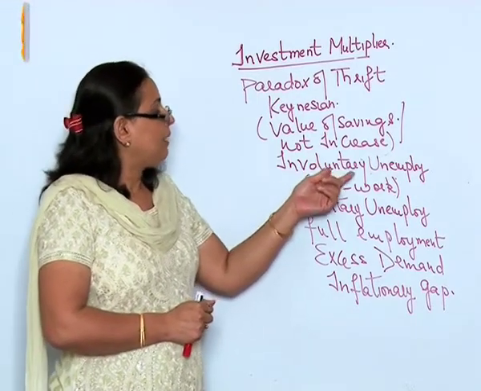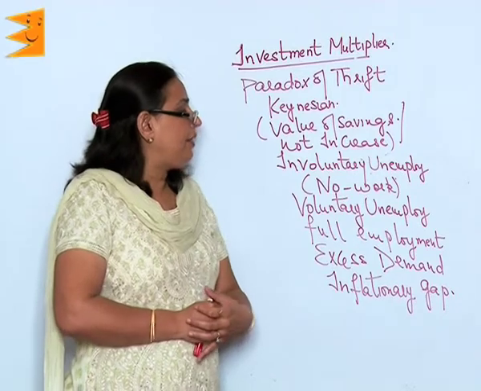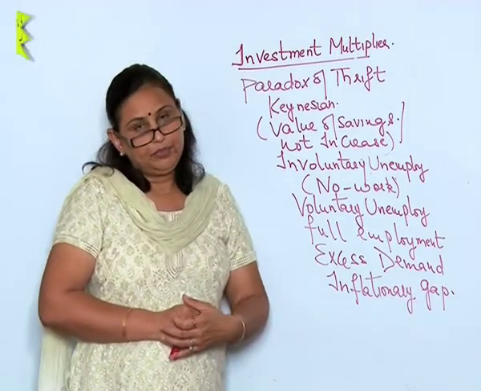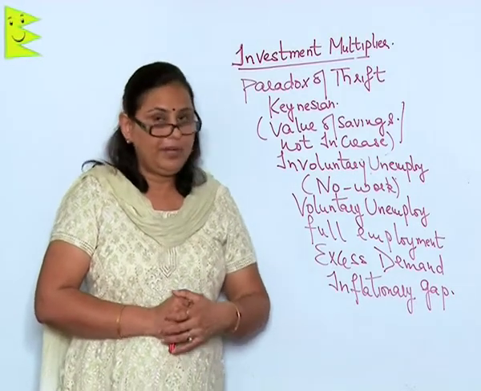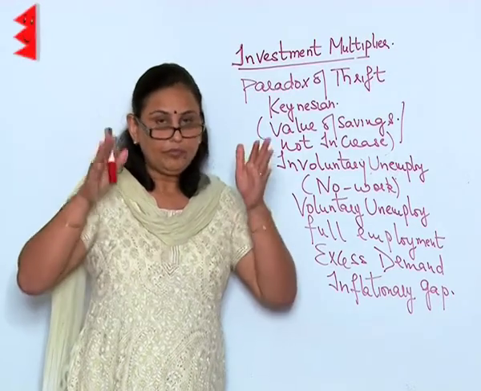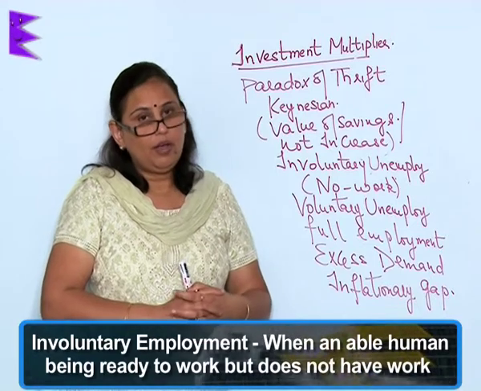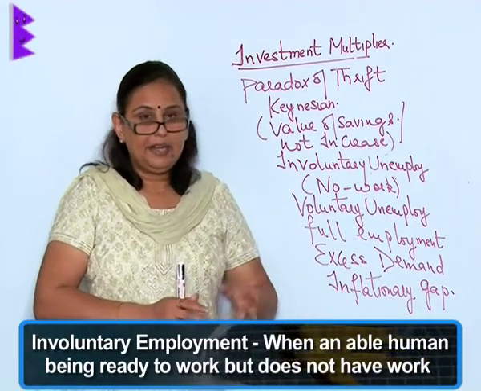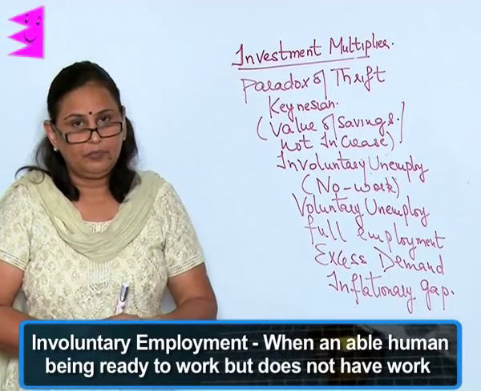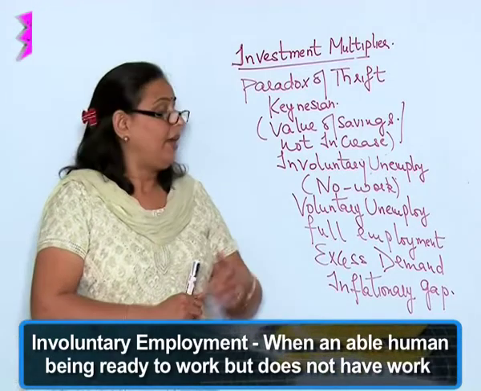Now, there is something called involuntary unemployment. Involuntary unemployment is a stage when an able-bodied human being, ready to work with all the skills, does not have work and is unemployed.